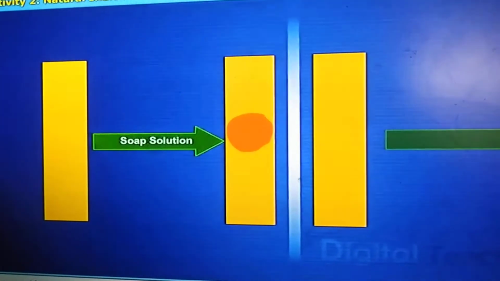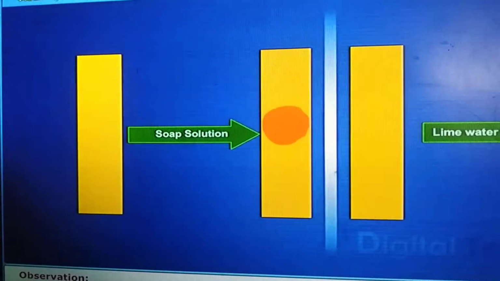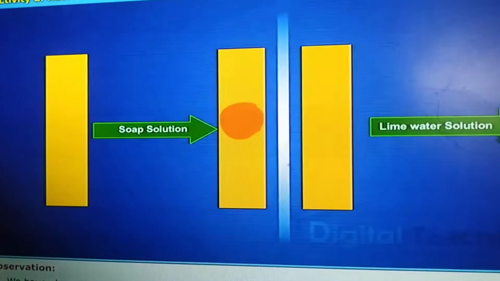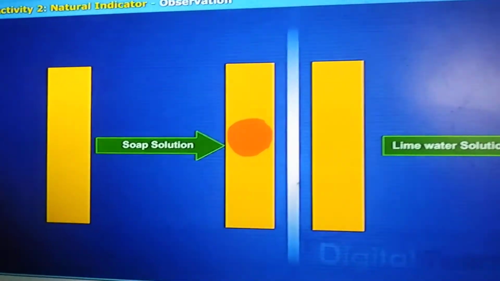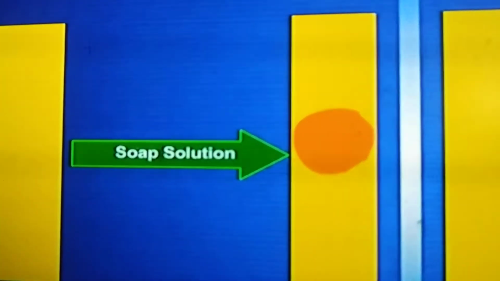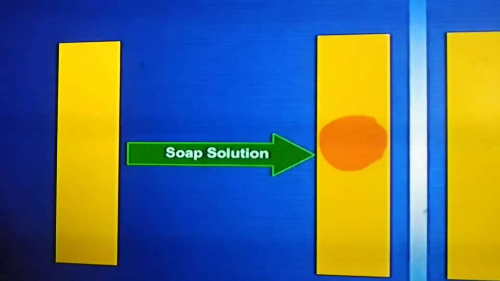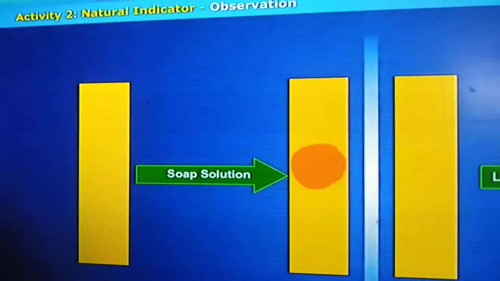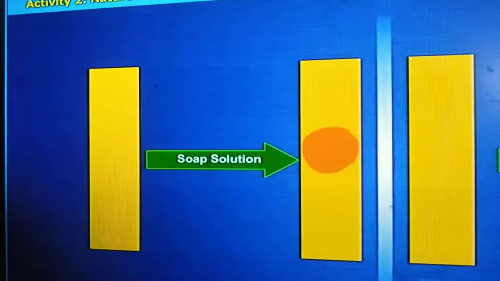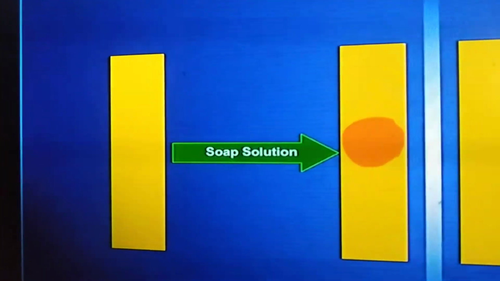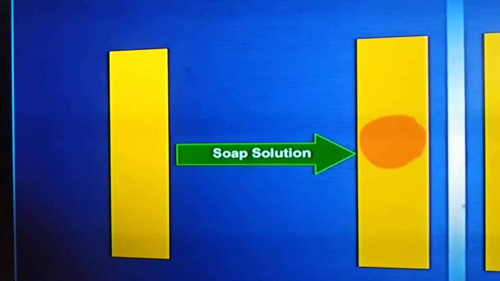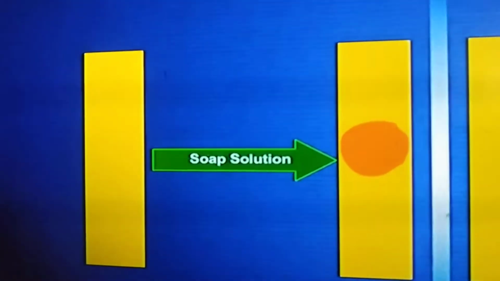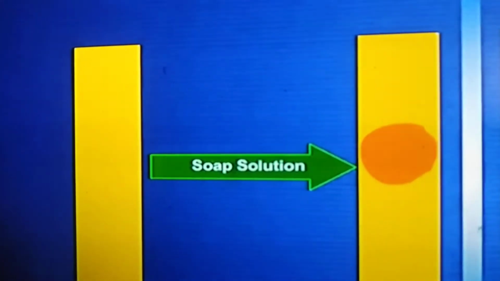What can we observe? See, the turmeric paper which is spotted by soap water has changed that spot to red color, right? You have to test it at home, children. Apply turmeric paste to a paper and put one or two drops of soap water. Soap solution means soap water, detergent soap water. Put a few drops, then you can find a red stain on the yellow paper.